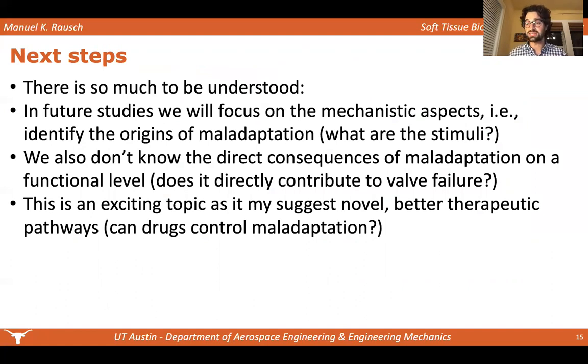We also don't know the consequences. Obviously, we can all envision that a thicker, stiffer leaflet is probably not good for coaptation, but we don't know that yet for the tricuspid valve. And then overall, this is a really exciting topic because the idea that there is a biological issue with the leaflet itself and not just sort of an extrinsic secondary issue also implies that there may be new approaches to fixing the tissue, including pharmacological approaches that could regulate this maladaptive response if it was partly responsible for regurgitation.